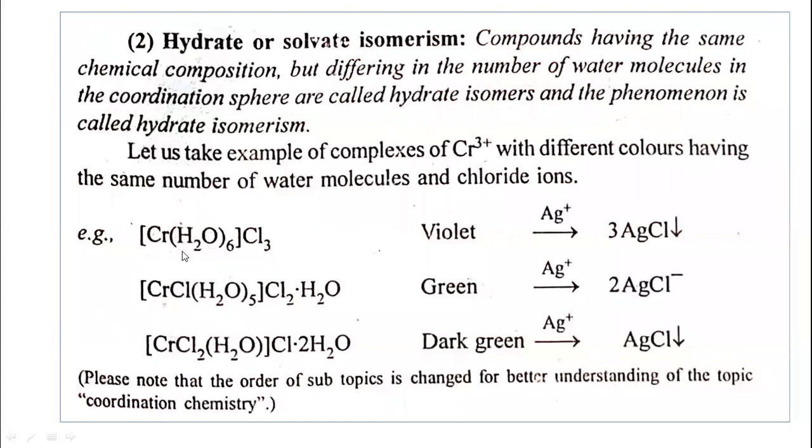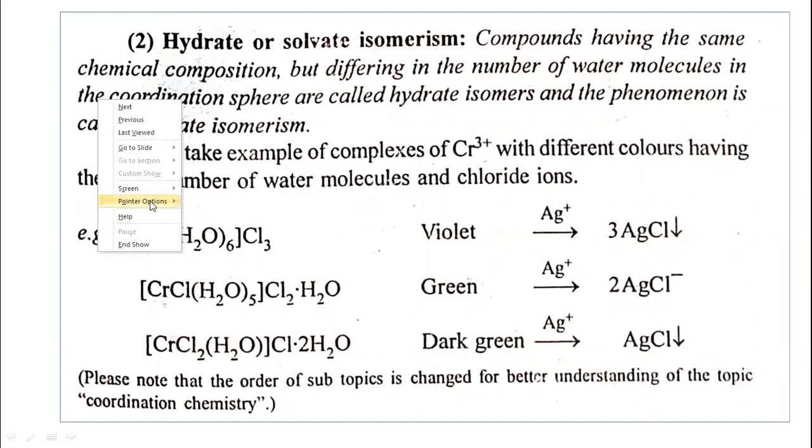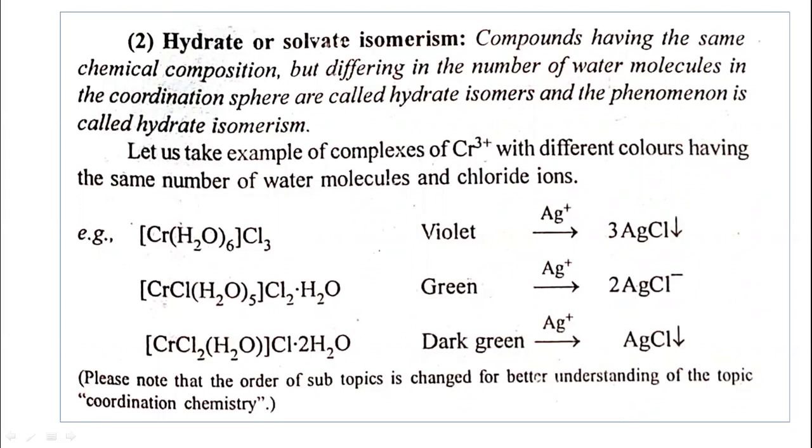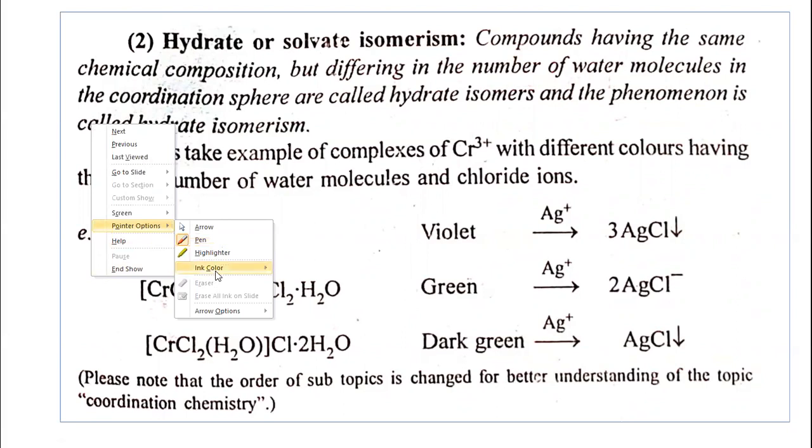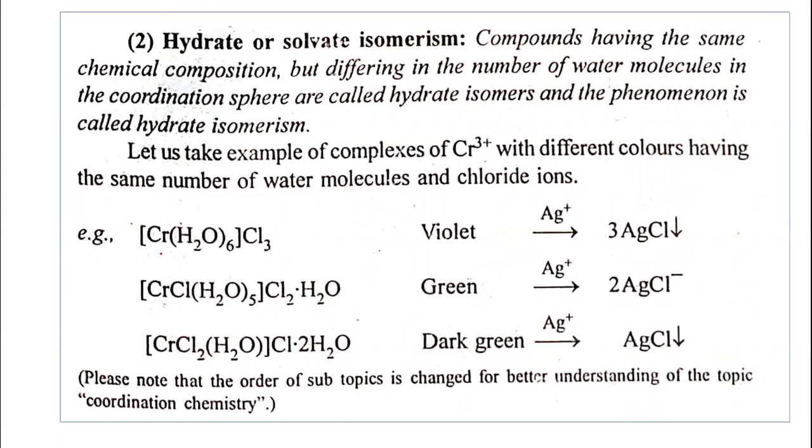The example of the complex taken here is a chromium complex. The name of the complex is hexaaquachromium(III) chloride. The color of the complex is violet. This complex contains 6 water molecules in the coordination sphere. How many water molecules? 6 here.